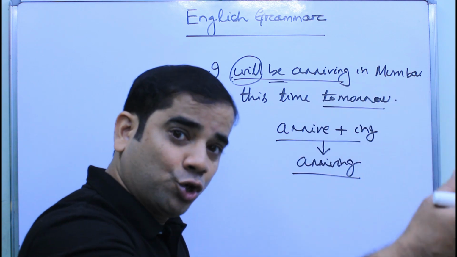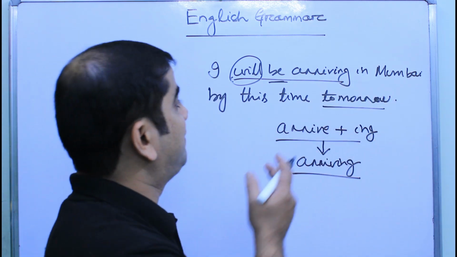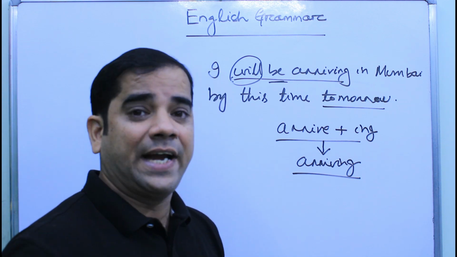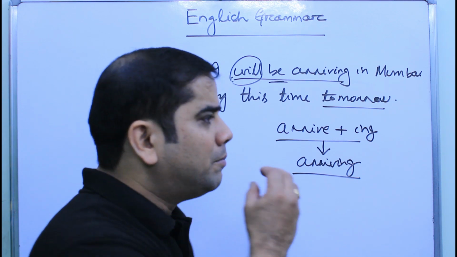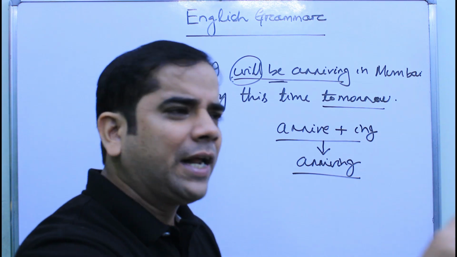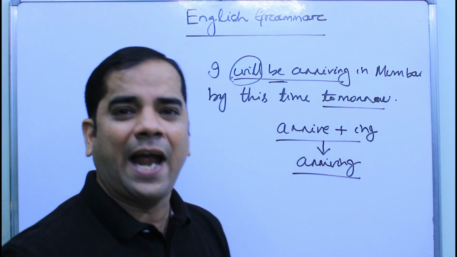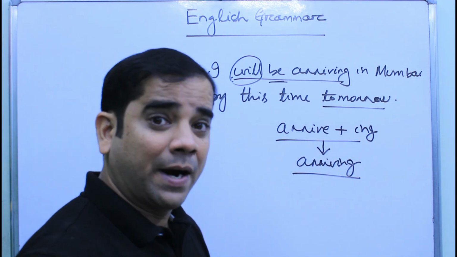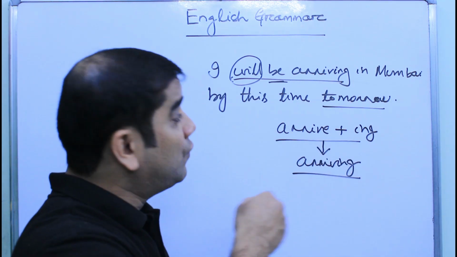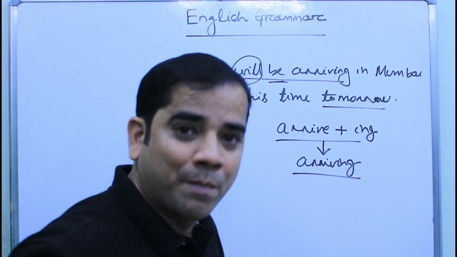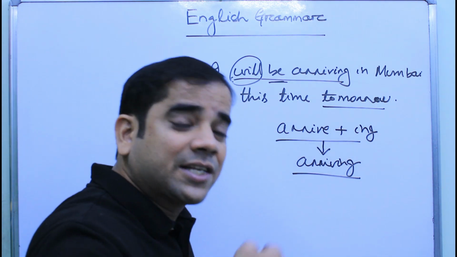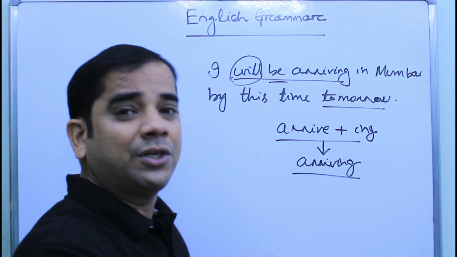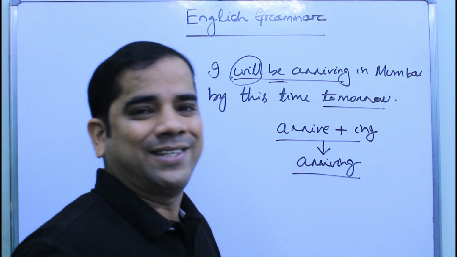By 10 a.m. tomorrow, I will be arriving in Mumbai. The arrival time of my train or my flight might be at about 11 a.m. or 11:30 a.m. So, at that time, I will arrive at Mumbai. But before that, I will be arriving in Mumbai. The process or the action will be continuing. That's why I have to use future continuous tense.